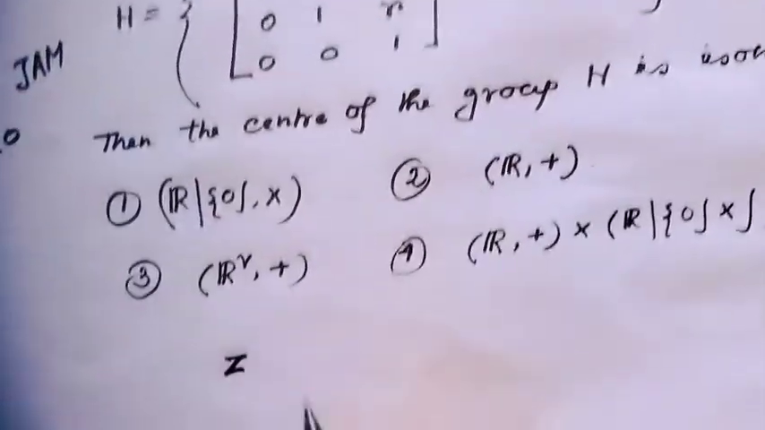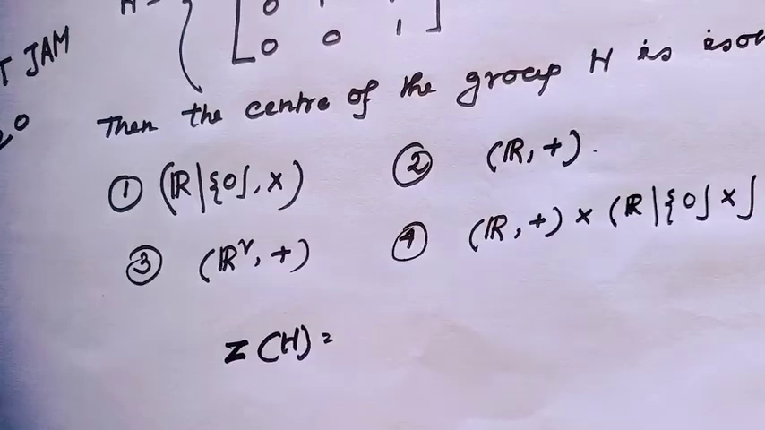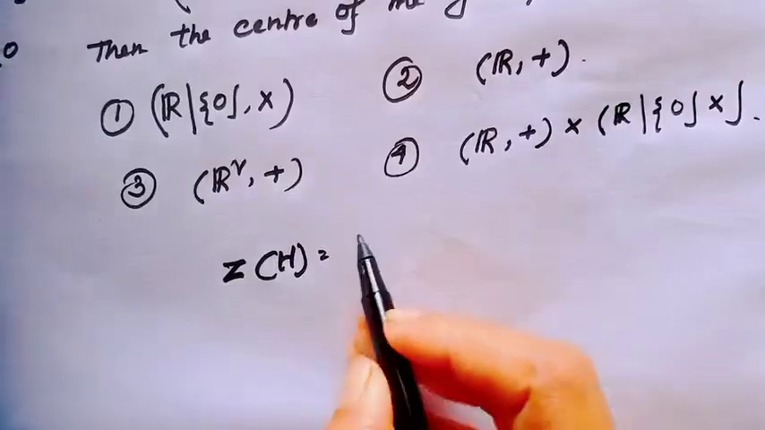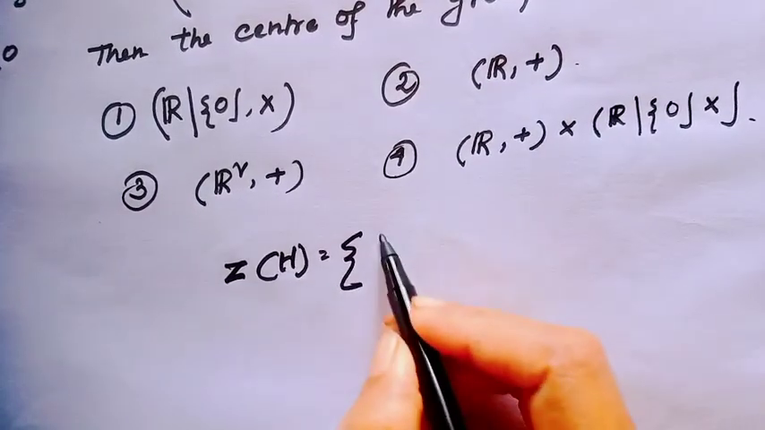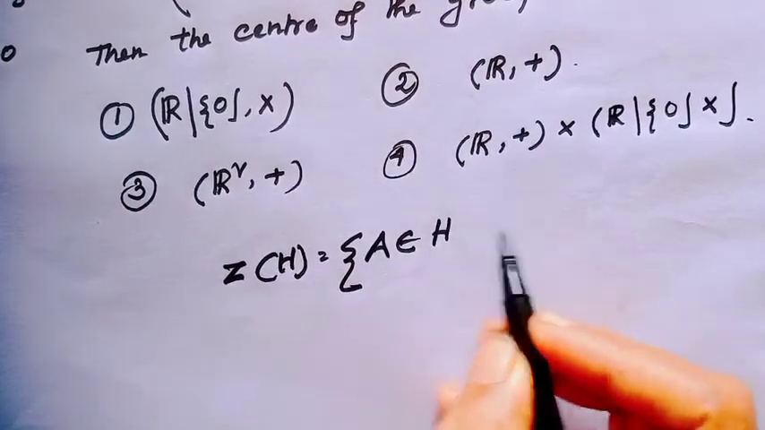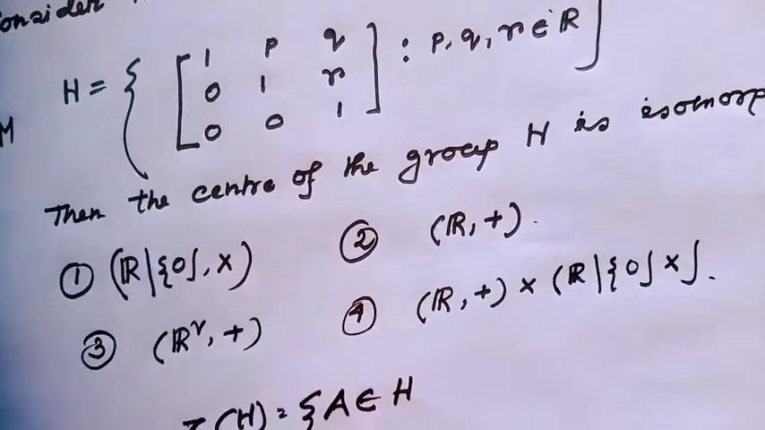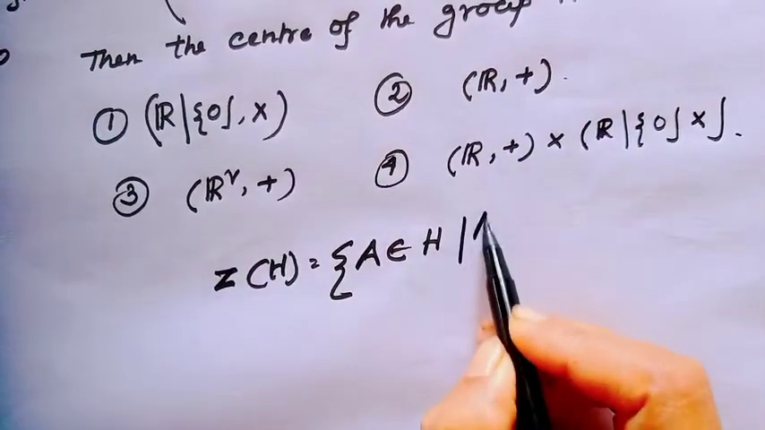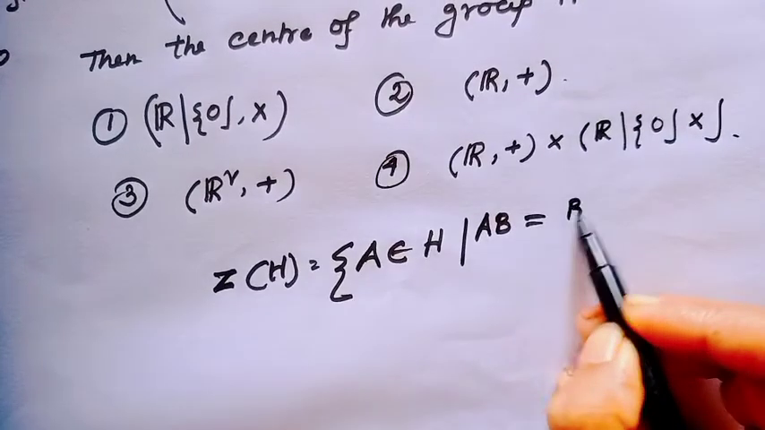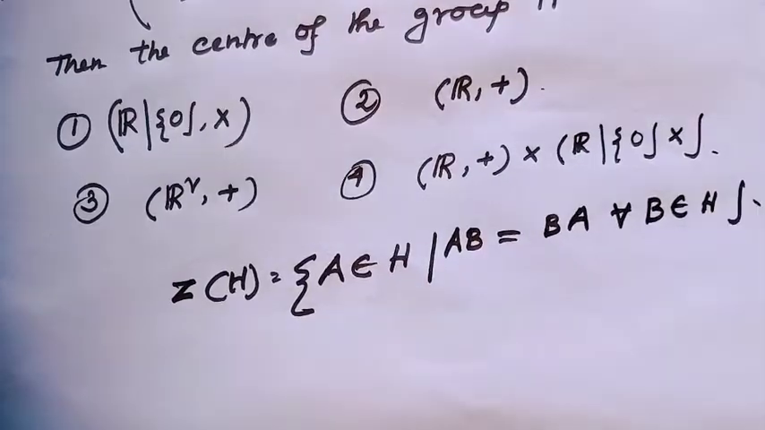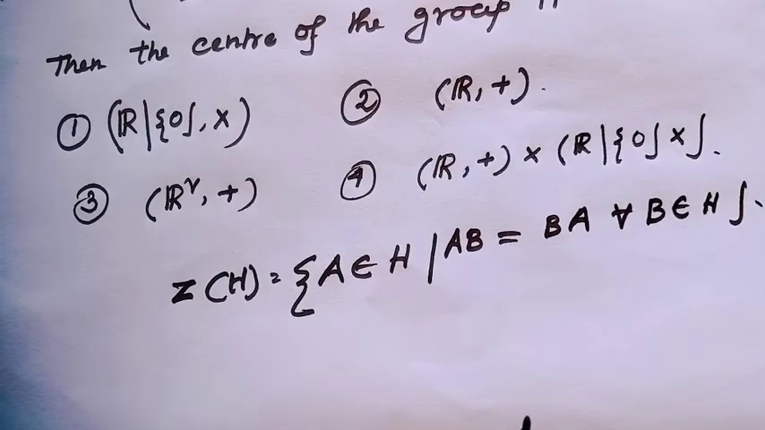Just recall, Z is the center of the group, here a matrix group. This is the set containing the elements a belonging to A, because here the original group is denoted as A, such that ab equals ba for all b belonging to A. That means the set of those elements in A which commute with every element of this group.